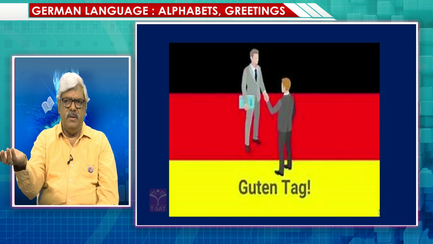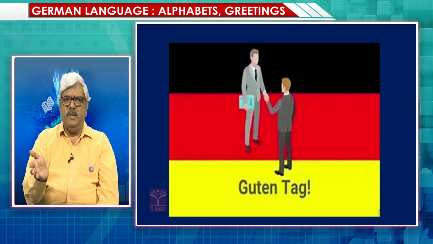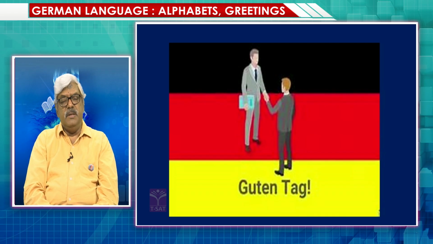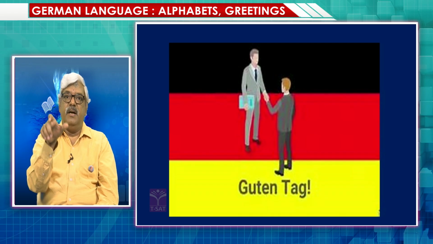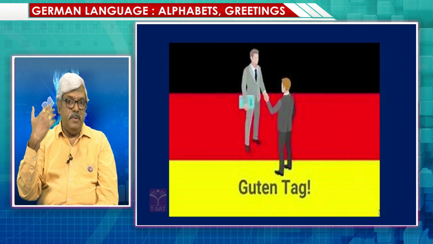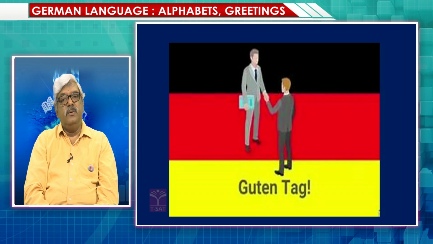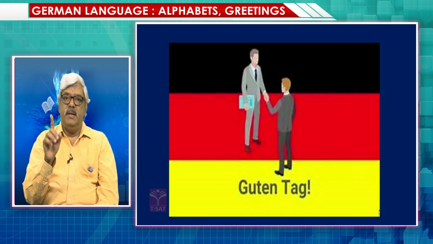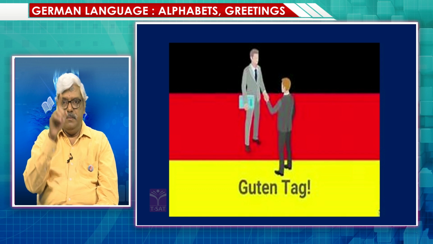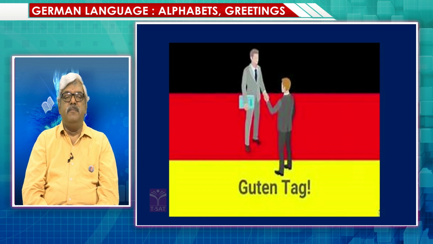Anytime when you see anyone, let it be morning, afternoon, evening, you can directly say Guten Tag. The meaning is good day at that time. Otherwise, if you wish in the afternoon, it works as good afternoon. So, the pronunciation is Guten Tag. Once again, an exclamatory mark is compulsory.